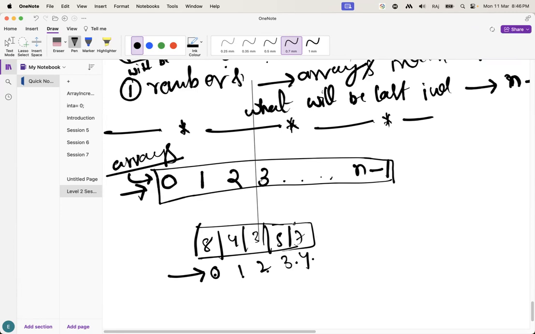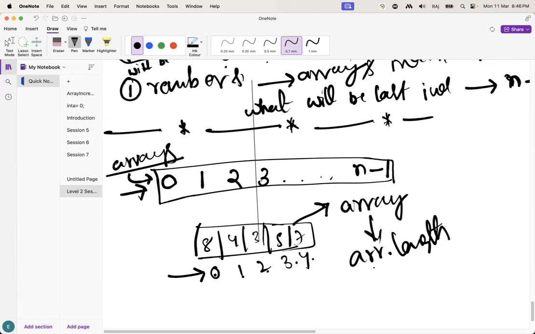And tell me, what is the size of this array? How are you going to get the size? Array dot length. Guys, I am not using a method, I am just using one variable, array dot length. This is the final variable in an array. Array dot length will give the array size.